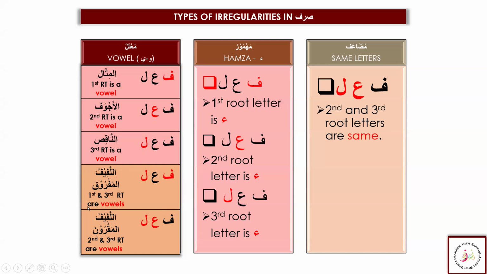Then we have al-lafif al-makroon, when the second and the third kalima are harf illa. The ain and the lam kalima are harf illa. So inshallah, we are starting with mu'tal and we are going to learn about these five types of irregularities: misal, ajwaf, naqis, al-lafif al-mafruq, al-lafif al-makroon. So let's start with misal, when the first kalima or the fa kalima is harf illa, waw or ya.